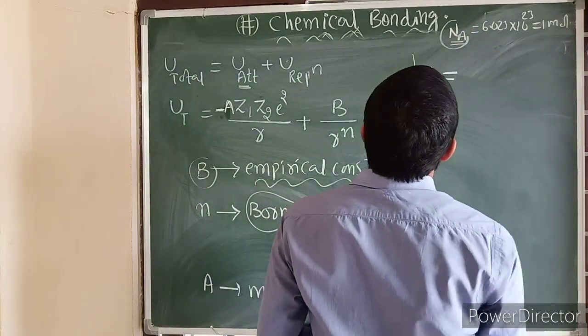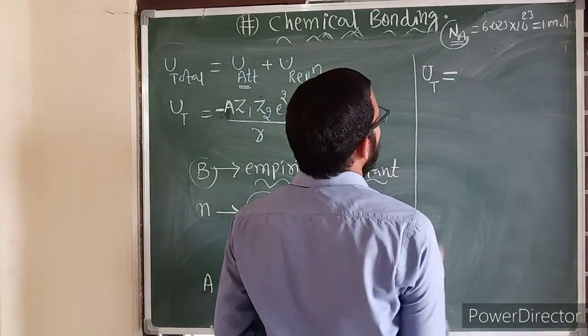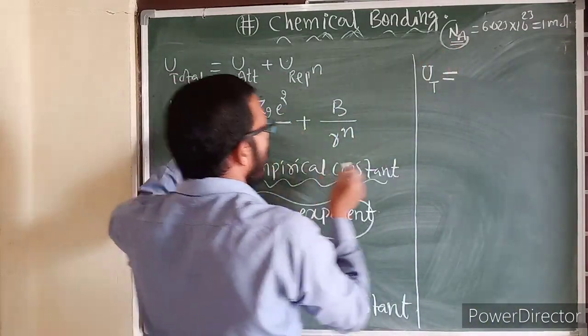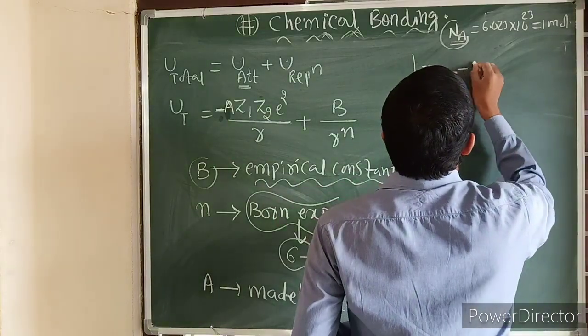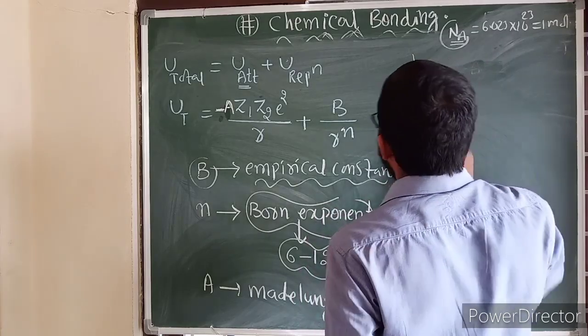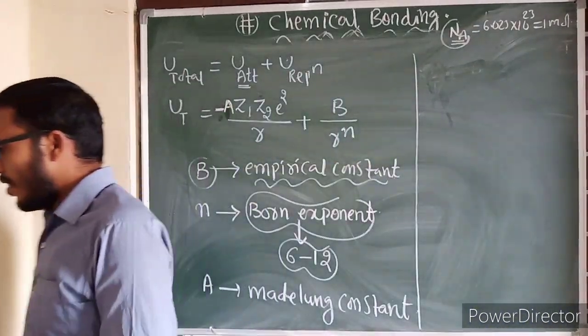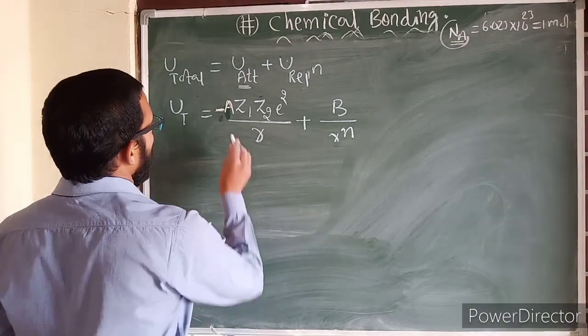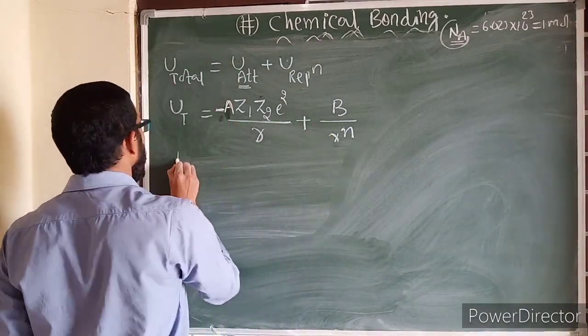So U total becomes, you need to multiply this entire equation with Na, then minus A. Here space is not enough, I will erase this and rewrite. This equation is multiplied with Avogadro number now.